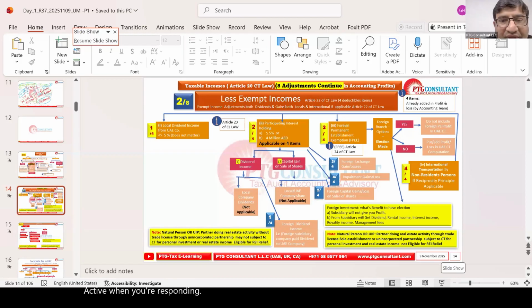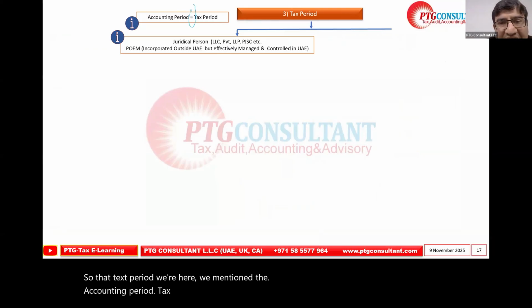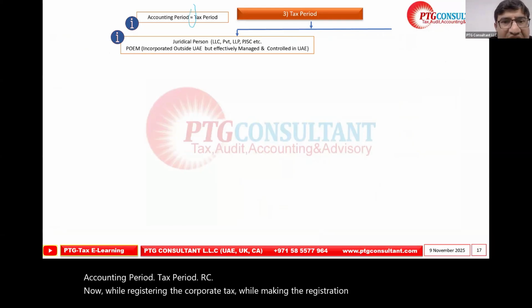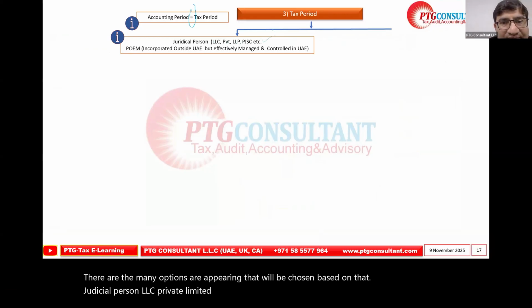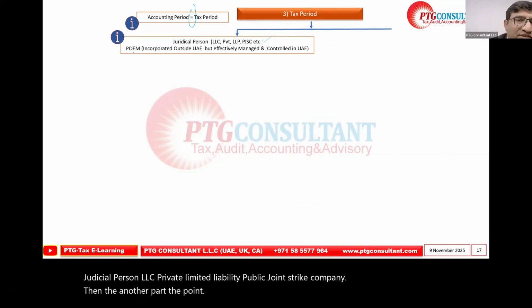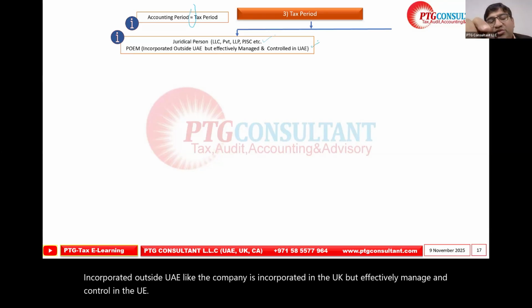Okay. So for the tax period, we mentioned the accounting period. Now, while registering for corporate tax, many options appear that will be chosen accordingly: juridical person, LLC, private limited liability, public joint stock company. Then another part, the place of effective management. This is a company incorporated outside the UAE, like a company incorporated in the UK, but effectively managed and controlled in the UAE. This is also a legal person registered over here.